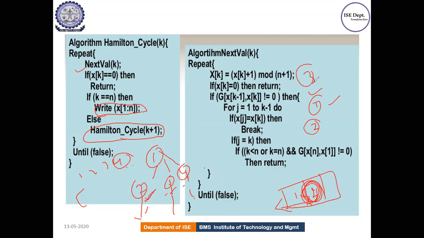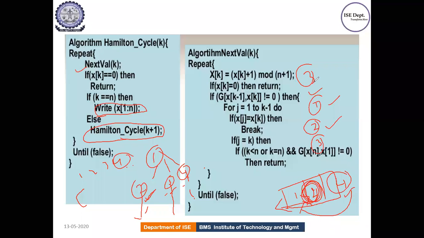The second bounding function, or constraint, is: once you reach the last node, you should also check whether there is any path from the last node to the first node. Because we know that this is a cycle. Cycle means that from the last node we should go back to the starting point. So that is one more condition you need to check, a bounding function.